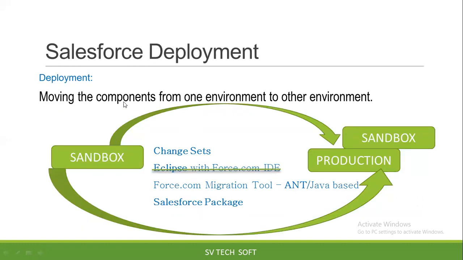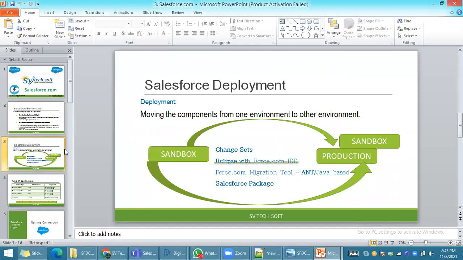Now, how can we move code from sandbox to production, or from sandbox to sandbox? This we call deployment. Deployment is nothing but moving code from sandbox to production. As I mentioned, sandbox is the development environment, production is the client environment. Within the production, we cannot do any development. We have to use the functionality in real time. This is what deployment is.